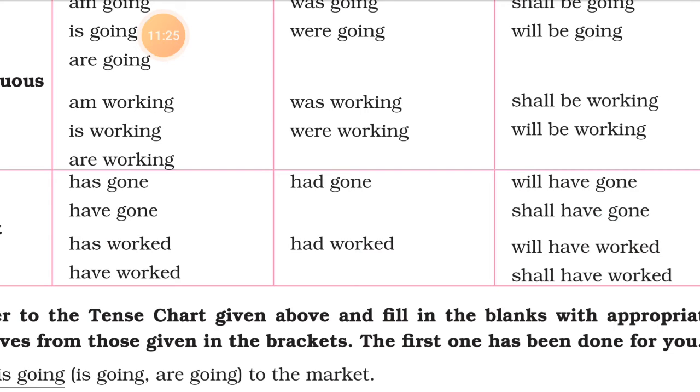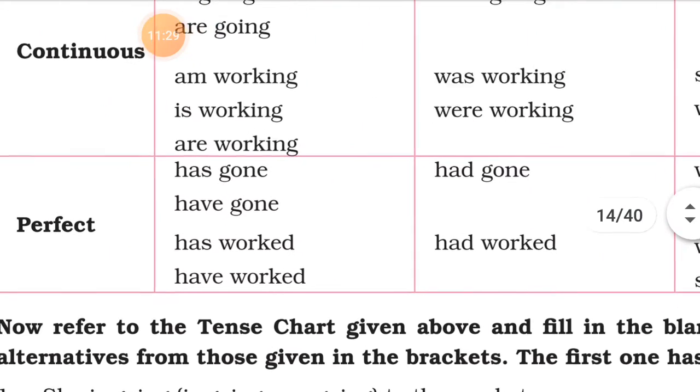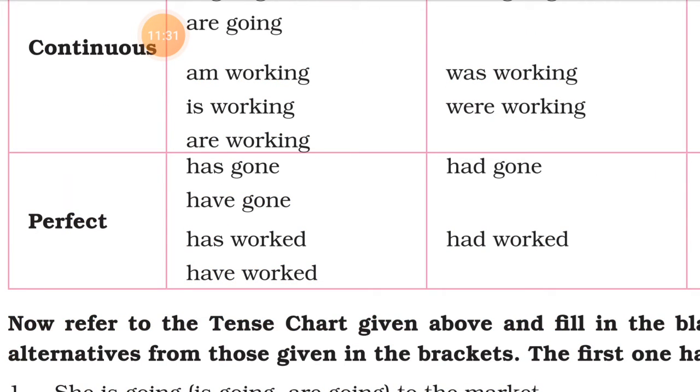Right? And in present tense we have used has or have. Has for the singular subject, have for the plural subject. He has done his work, he has gone there. We have done our work, we have worked. Okay, I have gone there, like that.